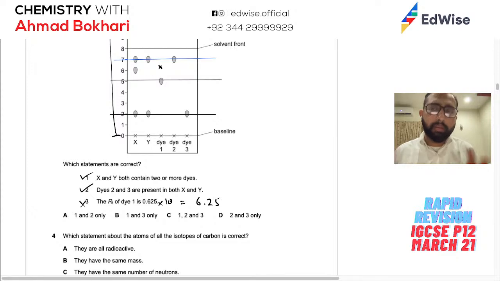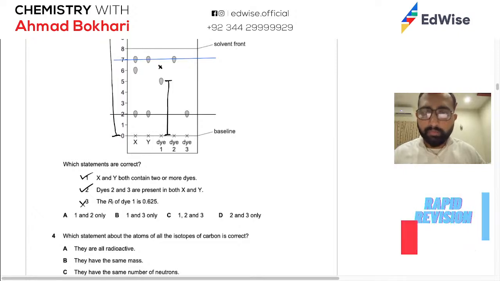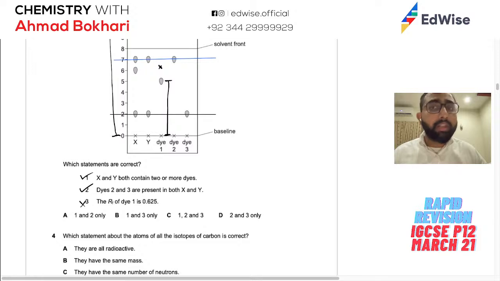आप RF वैल्यू अगर आपको ये पेपर में गिवन है तो उसके लिए हम कैसे कैलकुलेट करेंगे? हमें नहीं मल्टीप्लाई करना, हमें कुछ भी नहीं करना, हमें मेजरमेंट करनी. कैसे करेंगे? व्हाट यूल डू इज़ यूल टेक दिस डाई and you'll measure the distance from here to here, which is 5 point whatever, and then you'll divide it by the total distance to the solvent front. पेपर की लेंथ से नहीं करना. I don't know, I thought कि ये solvent front ही है, my bad. So you just divide this by total length.